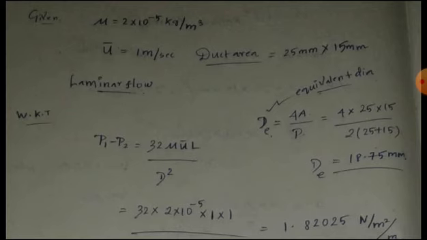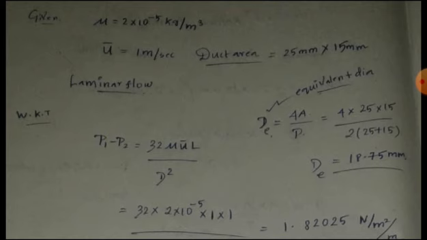As per Hagen-Poiseuille's derivation, here we have to find the pressure drop per meter length. The pressure drop formula given by Hagen-Poiseuille is P1 minus P2 equal to 32 mu u bar L by d square. I have not mentioned any derivation because it is lengthy, so just remember this formula. It will save our time.